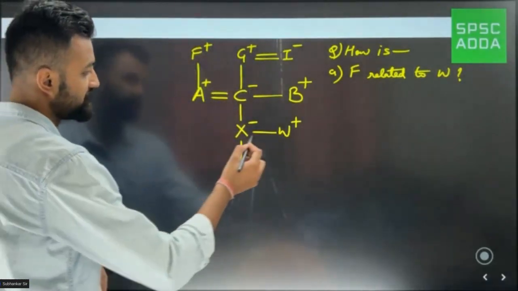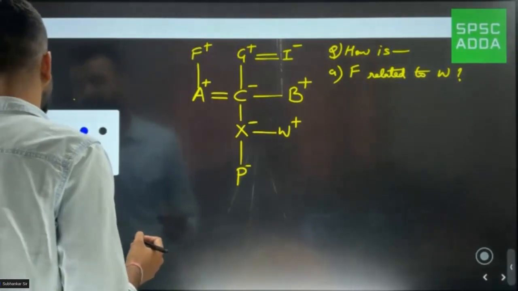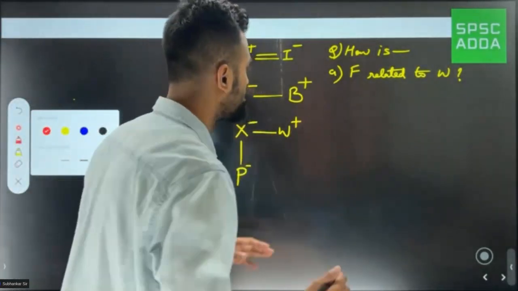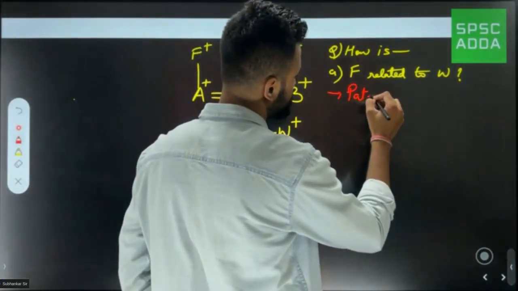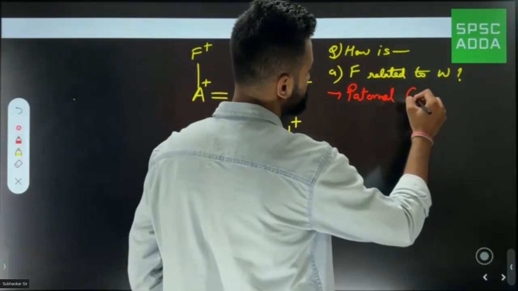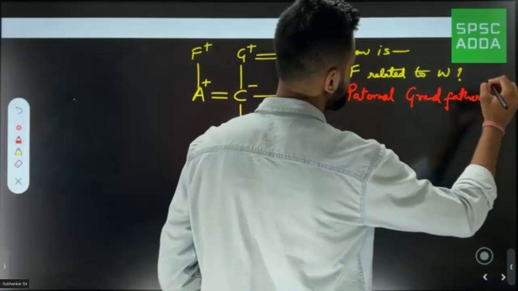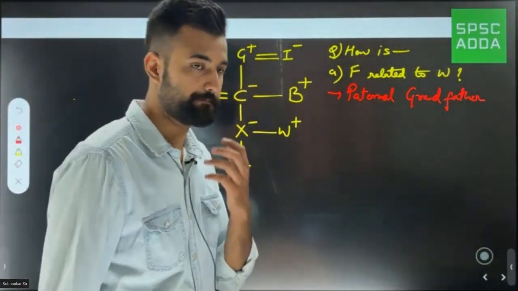But as we see, sir, it's from my father's side. So here I'm going to specify that part also, that we are going from father's side. Okay, so here the answer would be paternal grandfather, because when we go from father's side, we use the word paternal. Clear? We use the word paternal.